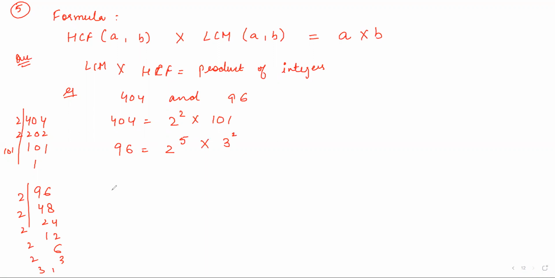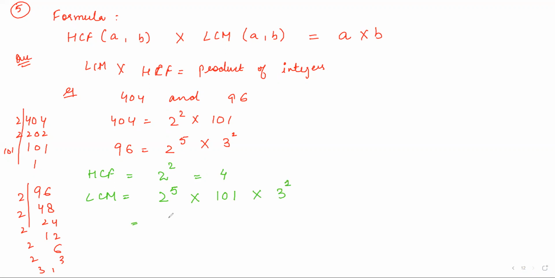Now HCF is only common, so 2 to the power 2, smallest power. That's it, which is 4. LCM is you take 2 to the power 5, greatest power, then you have to take 101 and then you have to take 3 to the power 1, right?